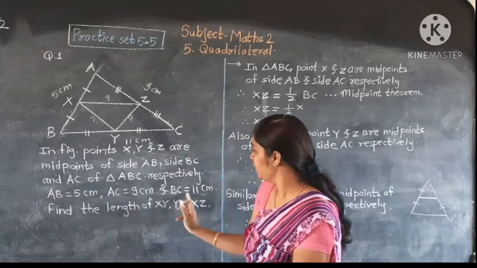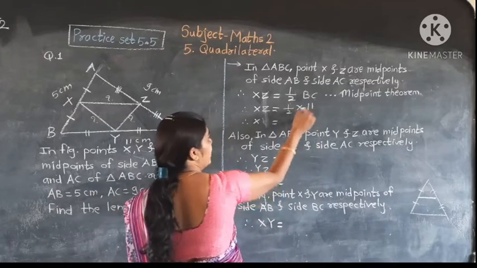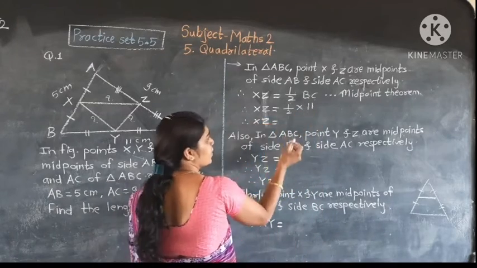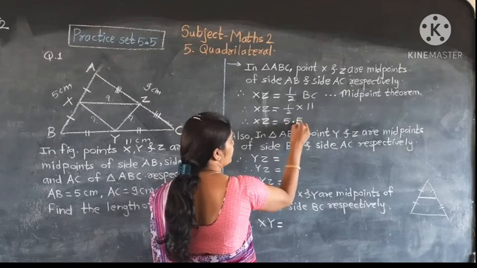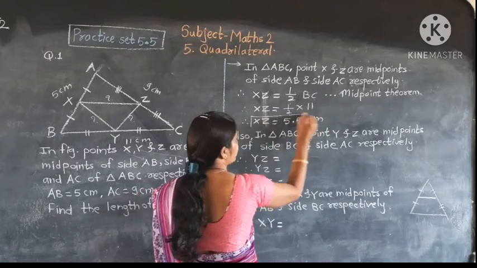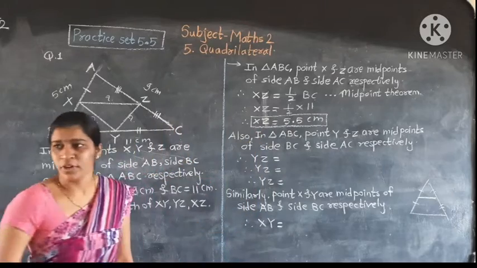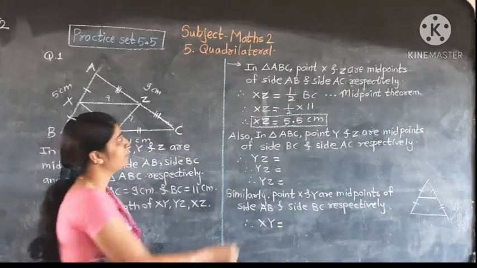We had given the value of BC is 11. Half of 11 is 5.5. Therefore, the value of XZ is 5.5. Understand the first step here.